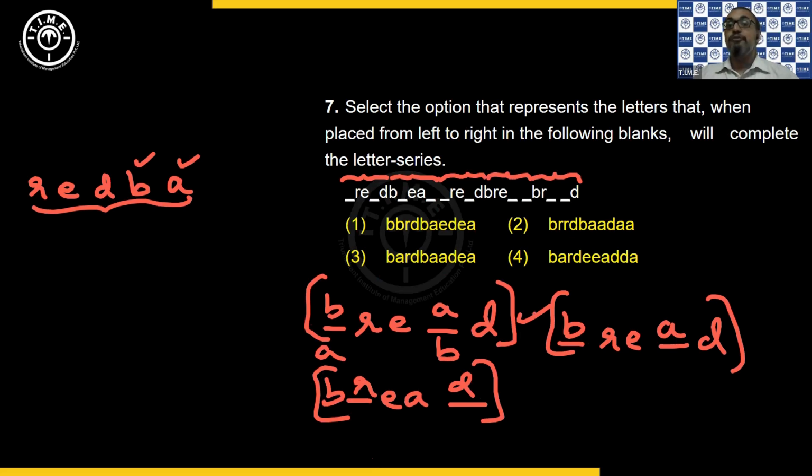So everywhere you are getting bread. So now I need to see which is the option that satisfies. So I start off with B, correct? And then BA is available in 3 and 4. And then the next is we have R and D. R and D is available in both. And the next again we have is B. So BARDB, and that's available in the third option. Correct? So that way we have our answer. These are the missing alphabets.